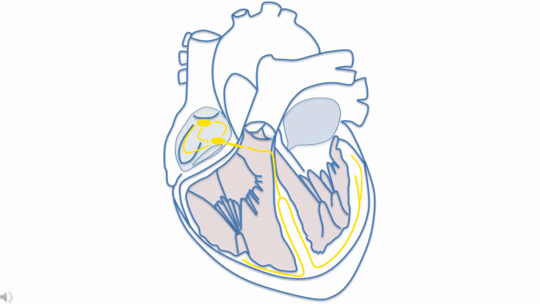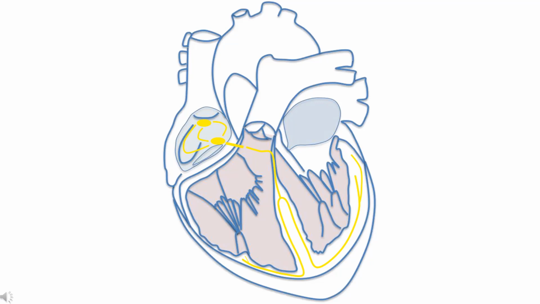These fibers eventually blend into the contractile cardiomyocytes so that the cardiac impulse is carried to virtually all of the cells of the myocardium. Transmission through the radiating fibers is quite brisk, so that the ventricular myocardium contracts as a whole. In fact, from the initiation of the action potential in the sinoatrial node to complete depolarization of the ventricles normally takes just a little over 200 milliseconds, about 1/5 of a second.